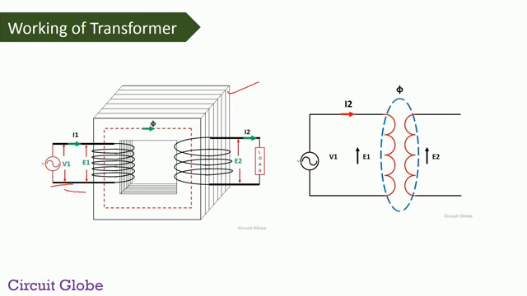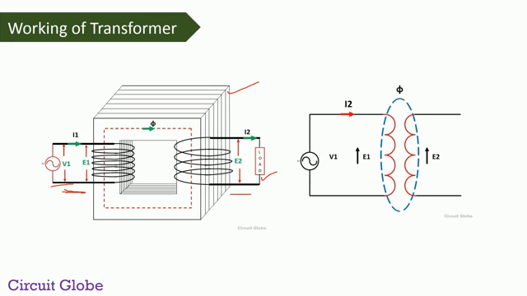Okay, here we have two separate windings. The first one is the primary winding of the transformer and the second one is the secondary winding. The winding through which we supply the input to the transformer is called the primary winding, and the winding through which the load is connected is called the secondary winding of the transformer.